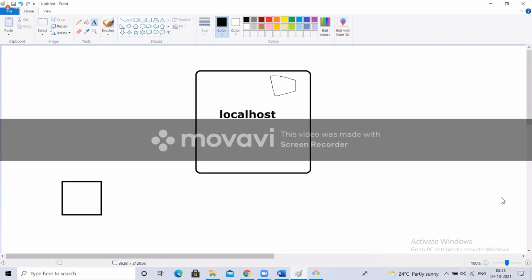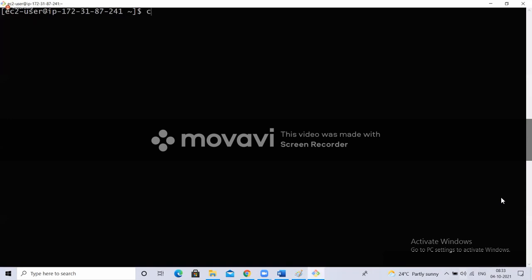So I am on this machine now. Hostname is a command. I want to see that hostname. So it is going to show that hostname. Okay, this is the hostname of this AWS Linux instance, right?